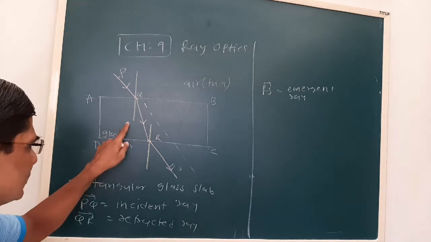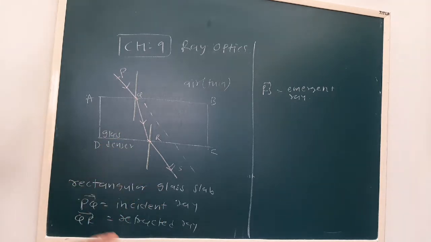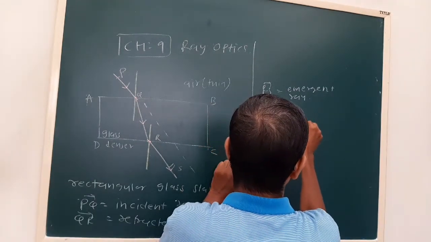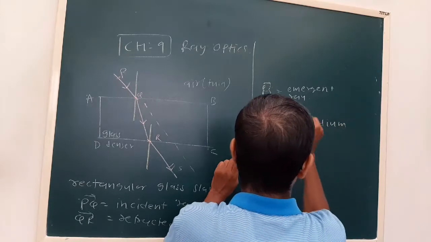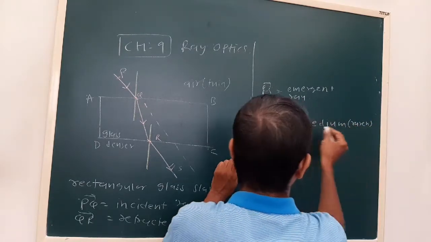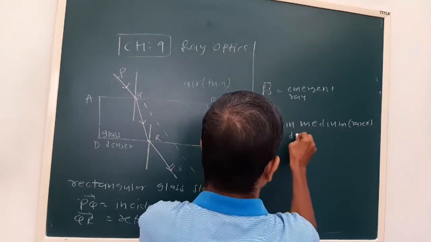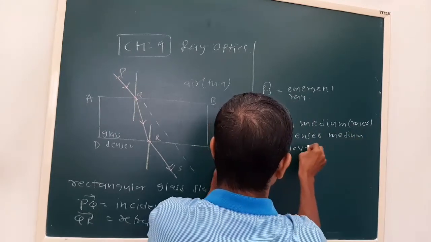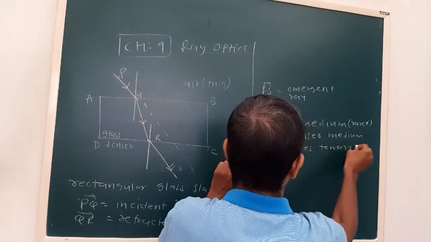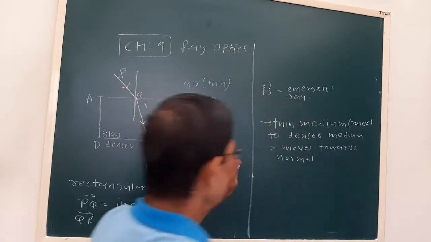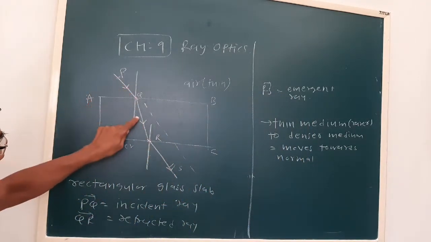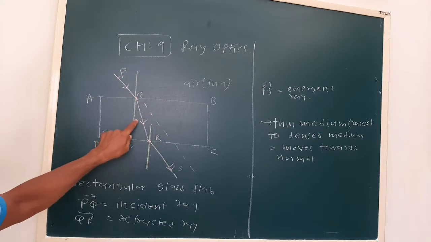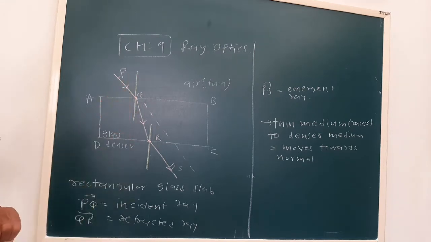When it travels from a denser or thick medium to air, a thin medium, it moves away from the normal. You can see that this angle and this angle are different. This is the angle of refraction, this is the angle of incidence. Angle of refraction is less than angle of incidence.